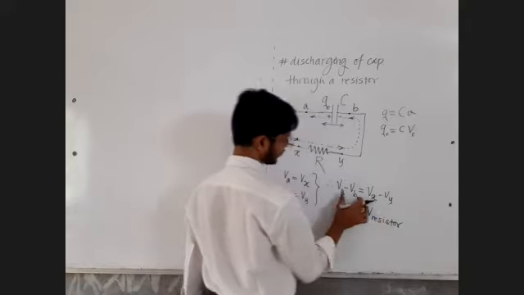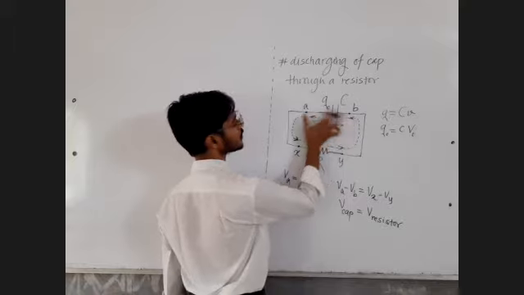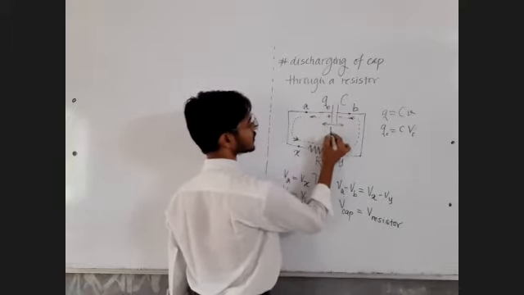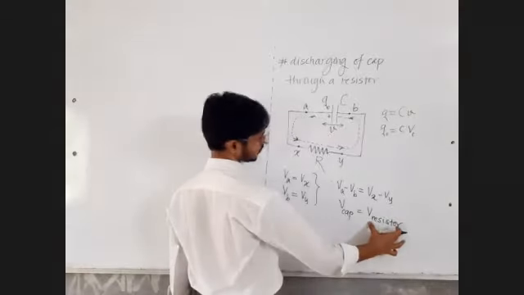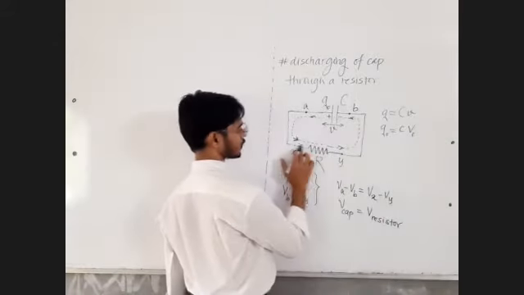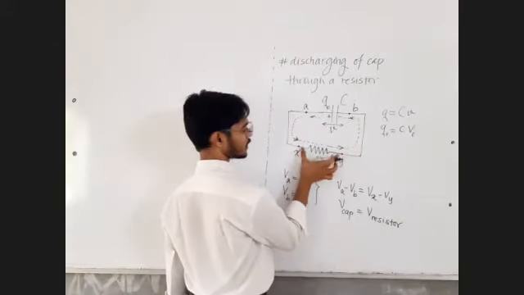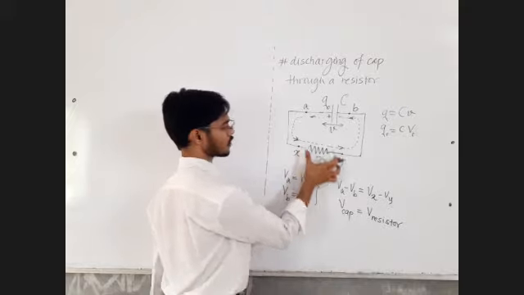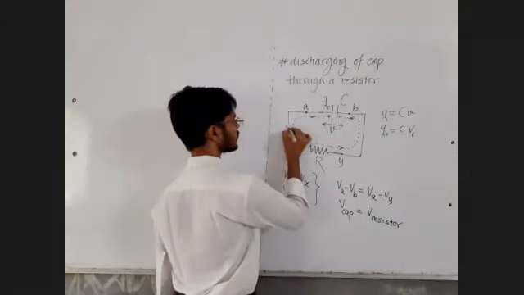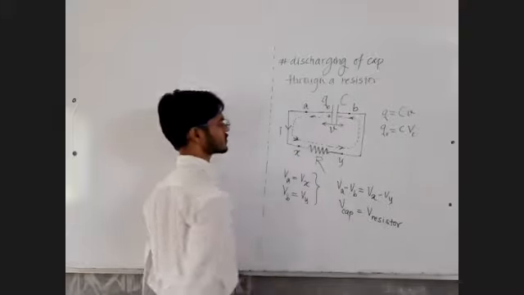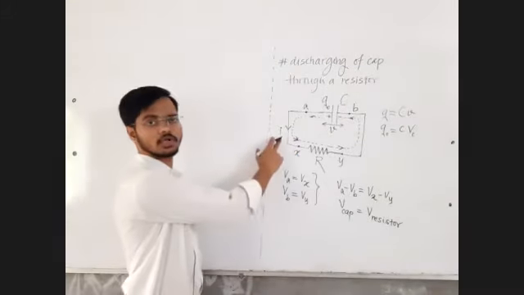VA minus VB is the instantaneous voltage across the capacitor, and Vx minus Vy, the potential of this point minus the potential of this point, is the voltage across the resistor. The instantaneous current is changing, it's not going to be constant.